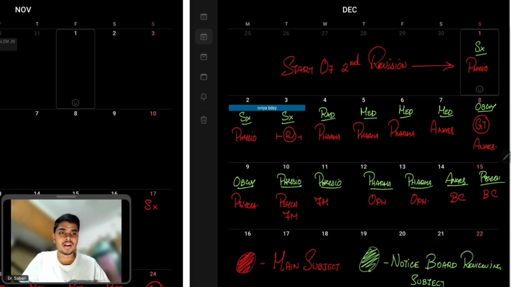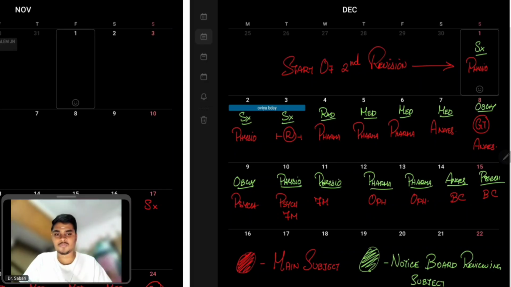So when you start physiology in your second revision, on the first day of starting physio at 6 to 7 a.m. you're going to read the notice board part or the memory wall part of your surgery, right? Say on the second day of physio also you're doing surgery. On the reserve day also, in the morning, you're going to do your surgery memory wall. Once you start pharma, you give 1 day for the memory wall of radio, because radio is a short subject. And as you continue, every morning you're going to follow this subject order, right?